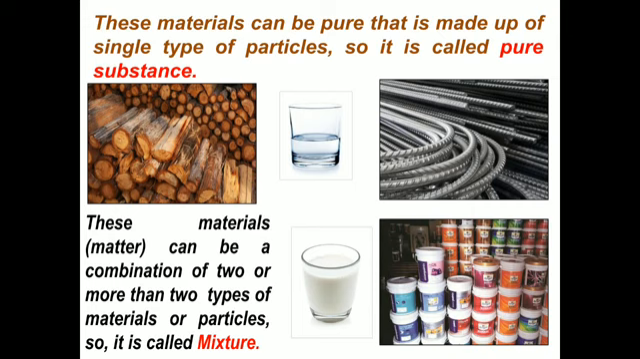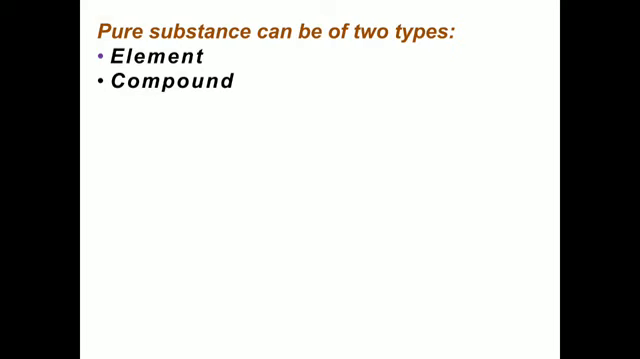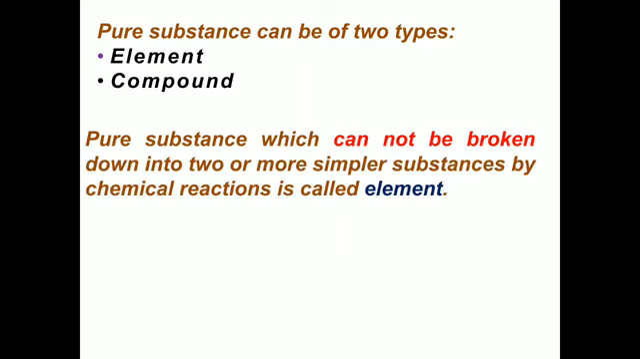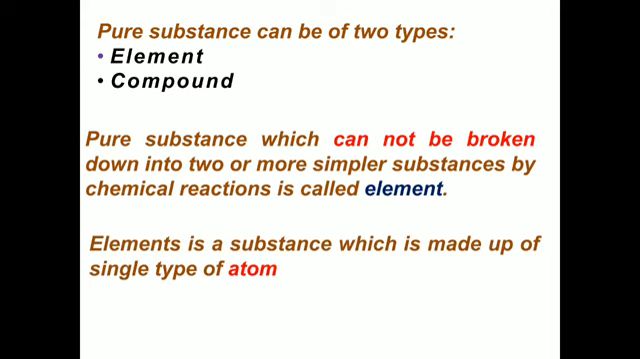So there are two types of material: one is pure substance and the second is mixture. Pure substance can be of two types: one is element and the second is compound. Now what is an element? An element is a pure substance which cannot be broken down into simpler substances by chemical reaction. An element is made up of a single type of atom. Remember this definition.